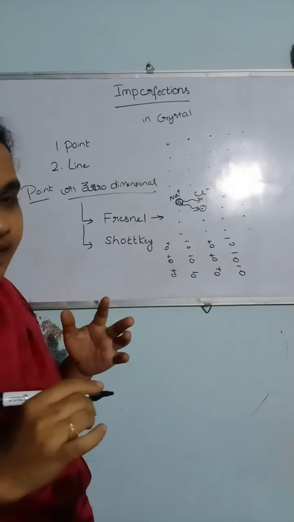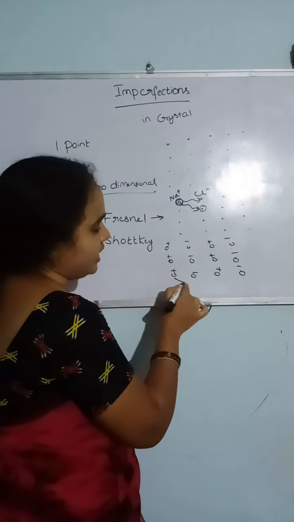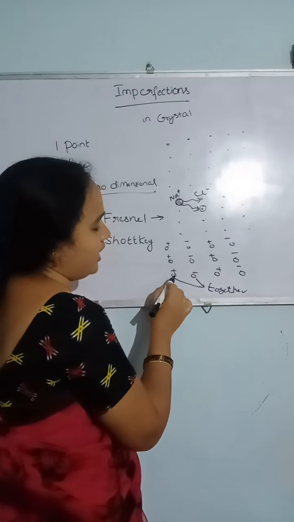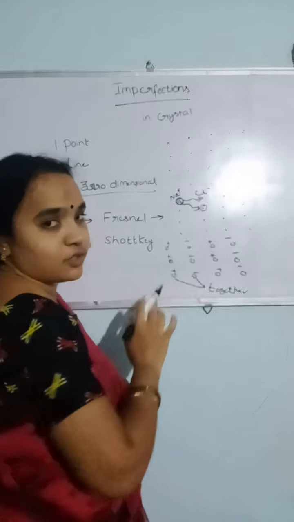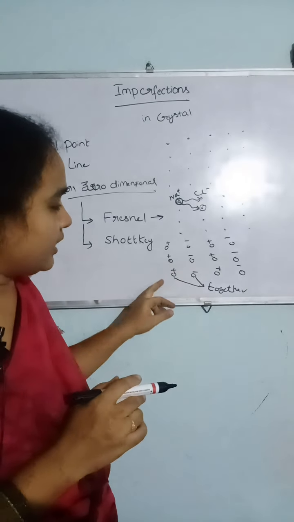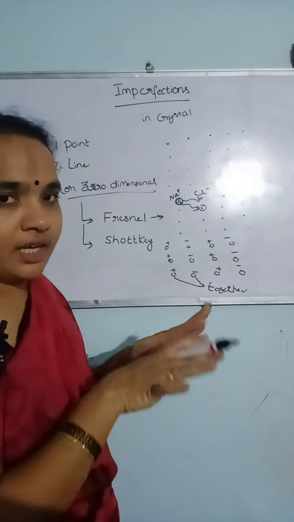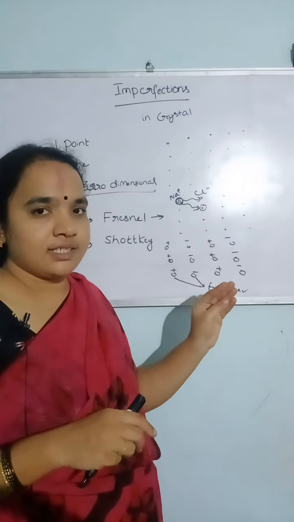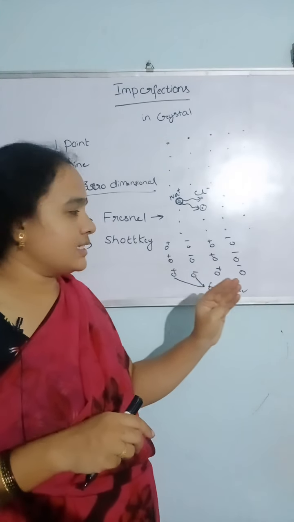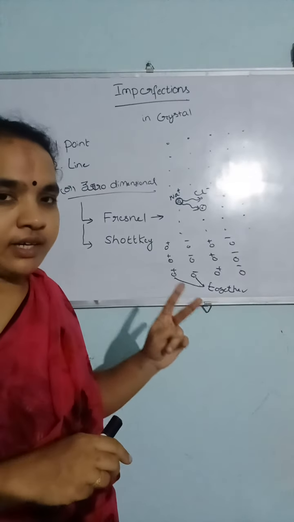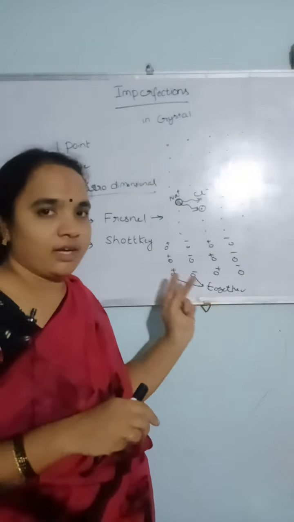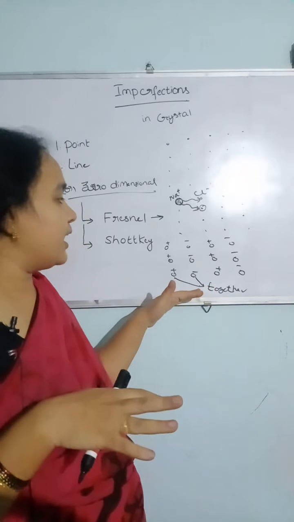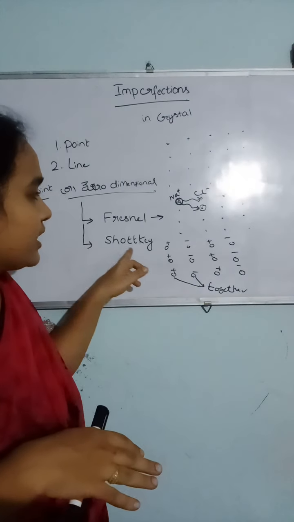If there is a deviation of positive and negative ions together, for example this sodium plus ion and chlorine minus ion are displaced together, then the charge will be balanced. If the crystal has a total of 10 Na plus ions and 10 chlorine minus ions, and one sodium atom and one chlorine atom are removed or transferred at the same time to compensate the crystal, then that type of imperfection is called a Schottky imperfection.